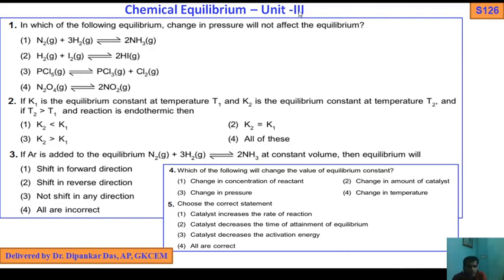Next, another question: in which of the following equilibria will a change in pressure not affect the equilibrium? N2 gas plus 3H2 gas, again change in pressure. Okay, so N2 gas plus 3H2 gas I have already discussed in the previous slide. We get 2NH3 gas. Similarly, H2 gas plus I2 gas gives 2HI gas, PCl5 gas gives PCl3 gas plus Cl2 gas, N2O4 gas gives 2NO2 gas. Same thing I told you.